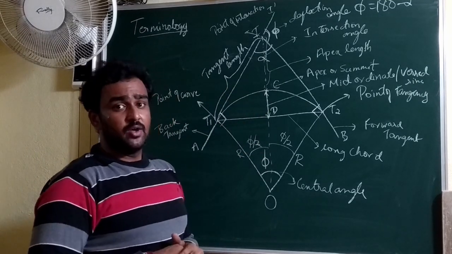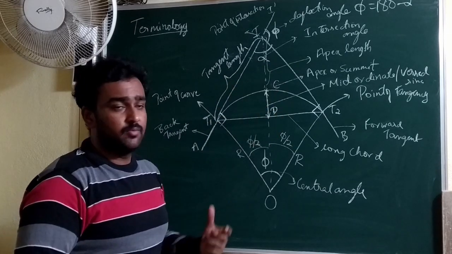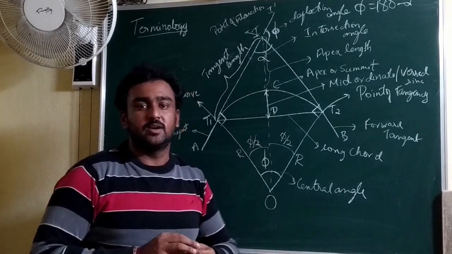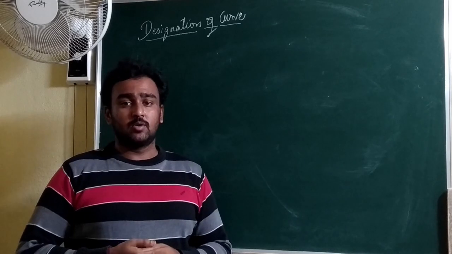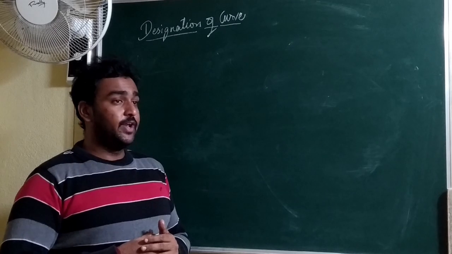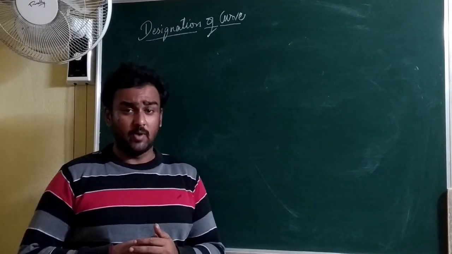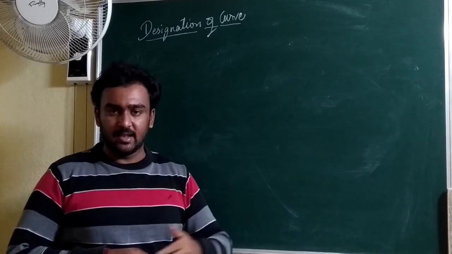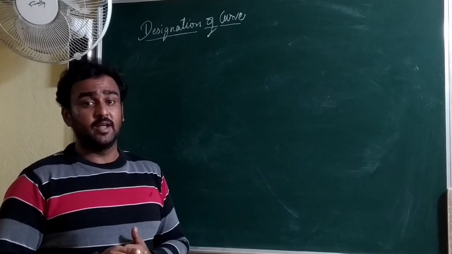And as I said, we need to lay out these curves on the field, so we need to quantify some of these terms. We need to find out some elements within this curve. So let us see what those elements are and how they are quantified. We discussed the terminologies within the simple curve. Before knowing the elements to be quantified, we just need to designate a curve. For example, while aligning a line, we will say 10 meter line or 100 meter line. Likewise, we need to designate a curve also.